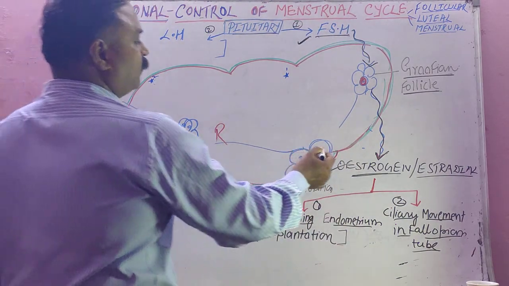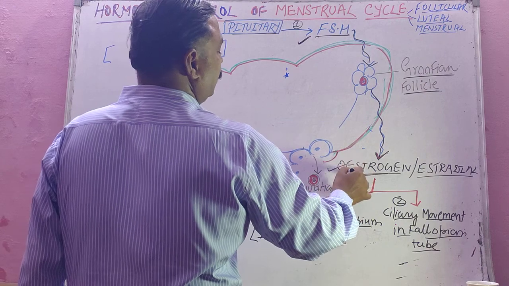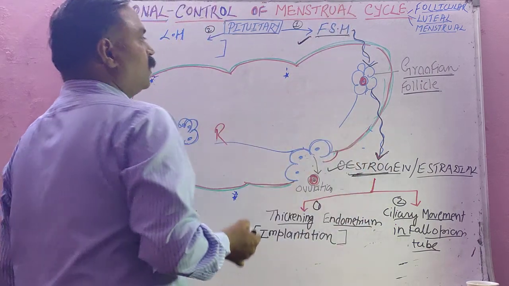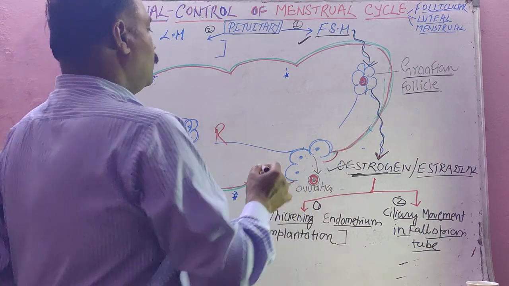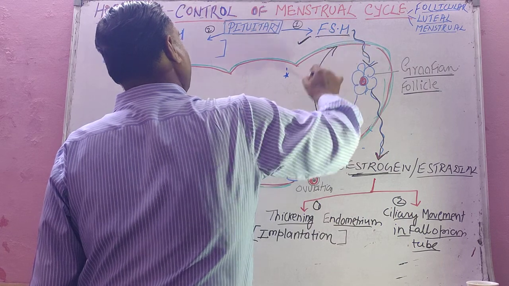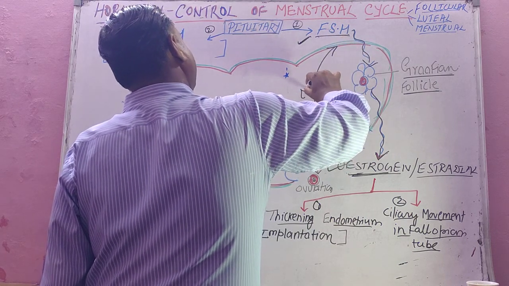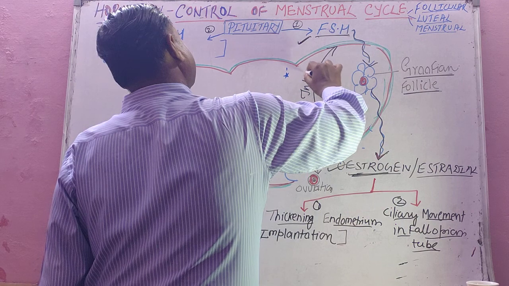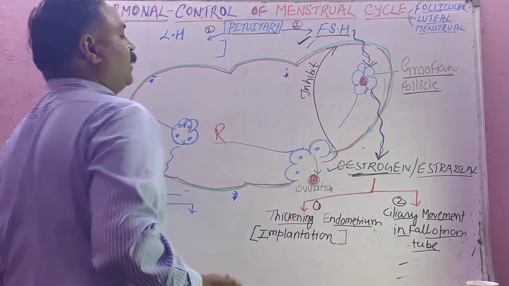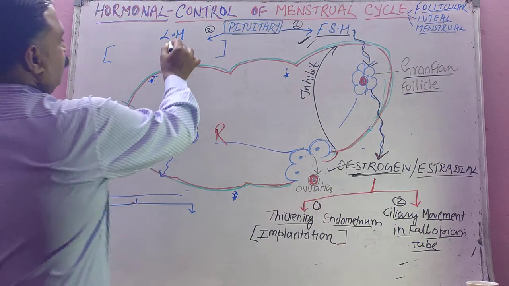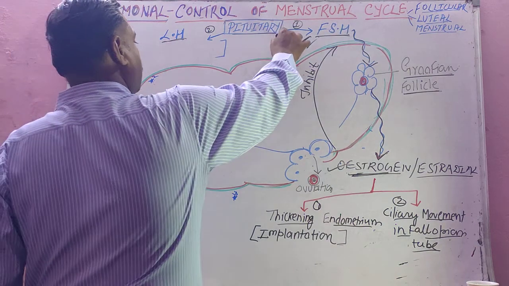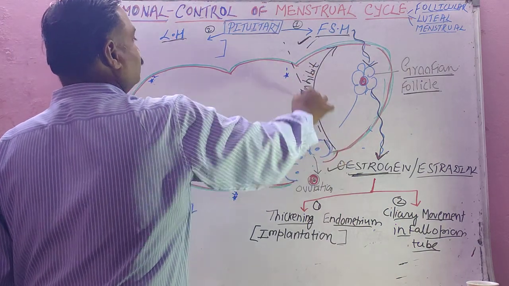Now here there is one feedback mechanism, a negative feedback mechanism. When FSH concentration is high, estrogen takes this message to the pituitary gland and tells it to inhibit the secretion of follicle stimulating hormone. Now the function of LH, that is the luteinizing hormone, starts. This area is called the follicular phase.